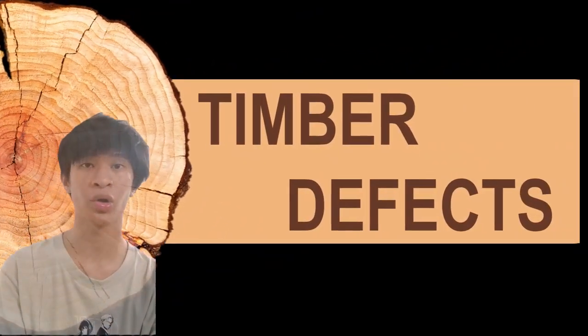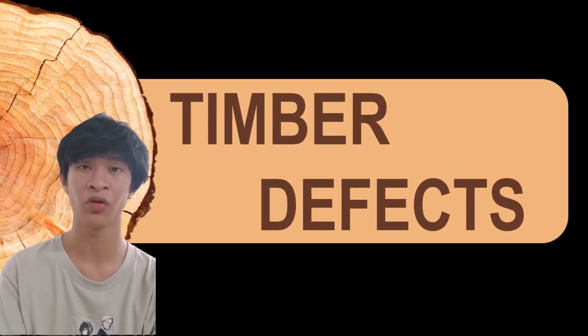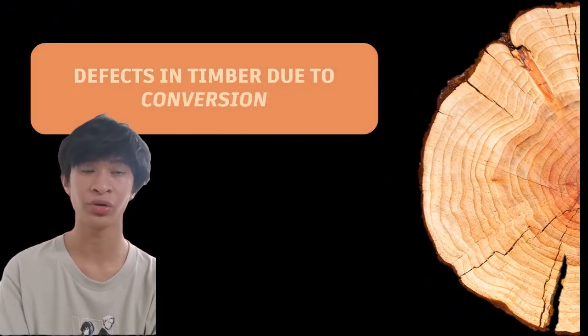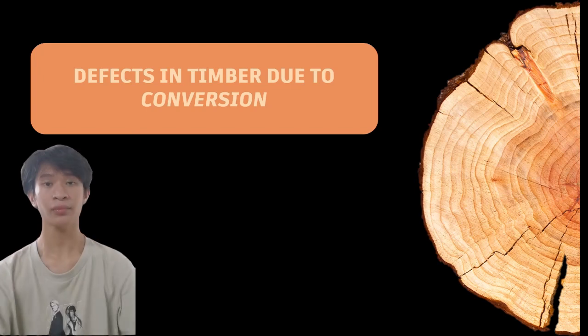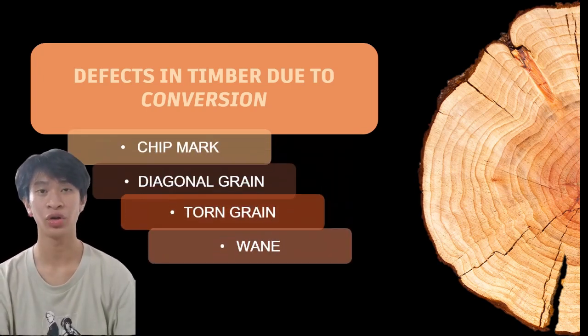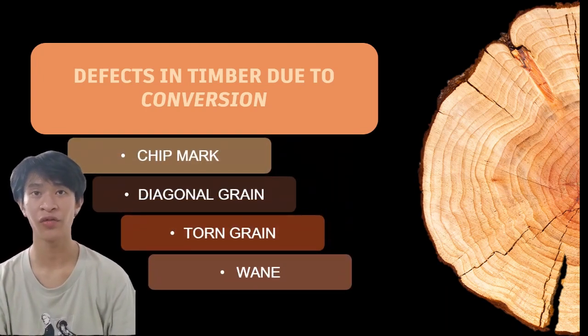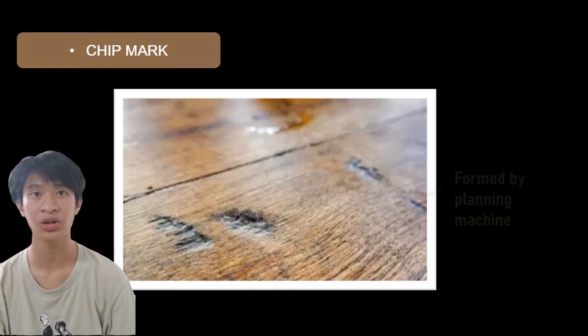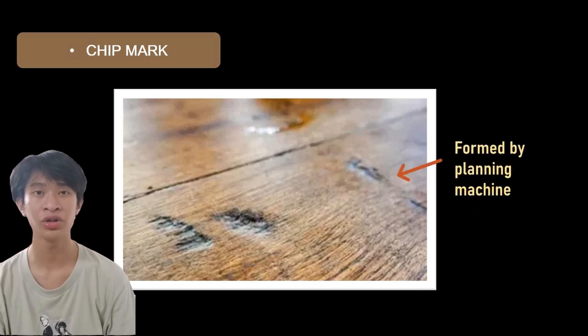Today, me and my group are going to present about defects of timber. First of all, I'm going to talk about defects due to conversion. During the process of converting timber to commercial form, the following defects may occur. The first one is chip mark. This defect is indicated by the marks or signs placed by chips on the finished surface of timber. They may also be formed by the parts of a planing machine.